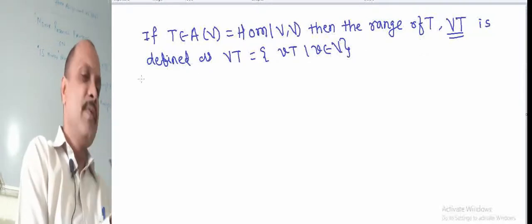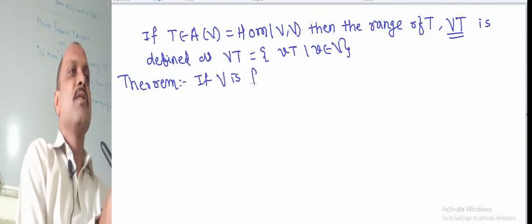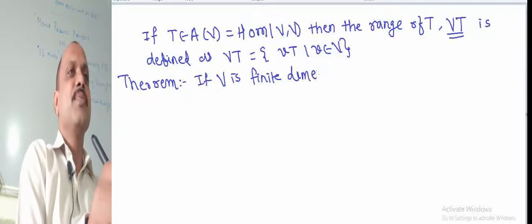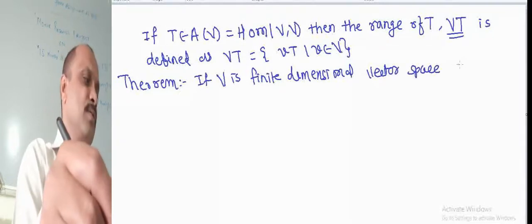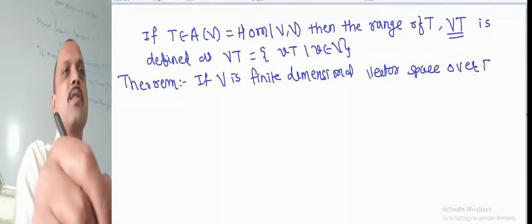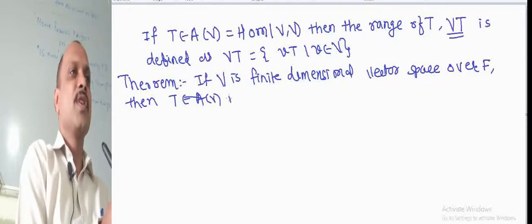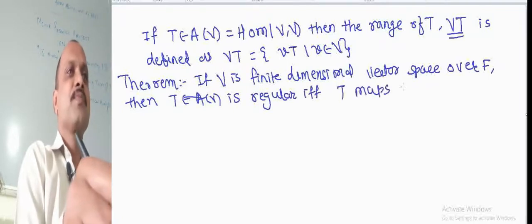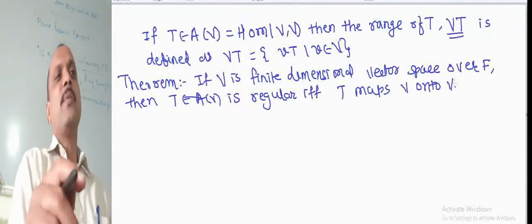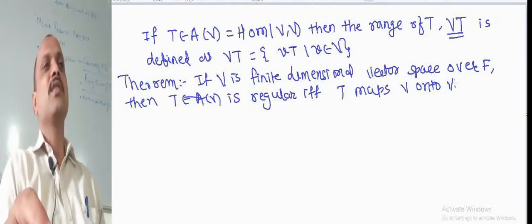Now we prove that if V is a finite dimensional vector space over F, then T belongs to A of V is regular if and only if T maps V onto V. So we have a relationship between the regular linear transformation and the onto-ness of that linear transformation.